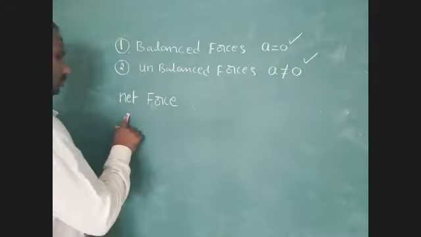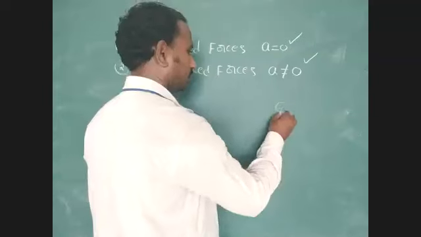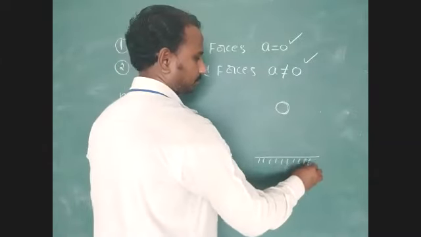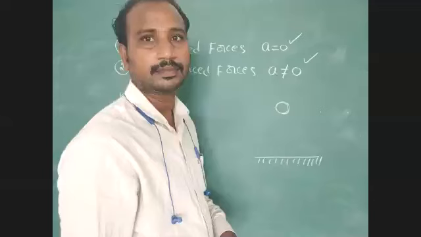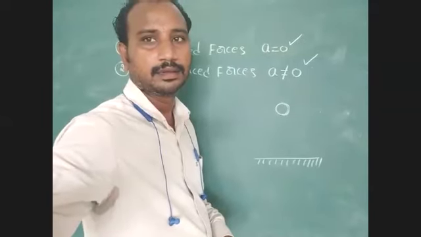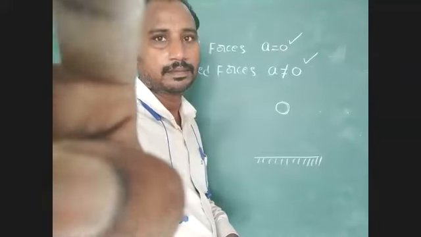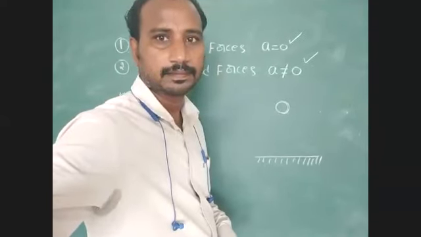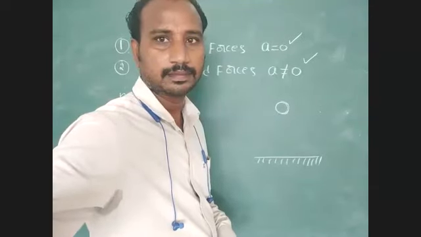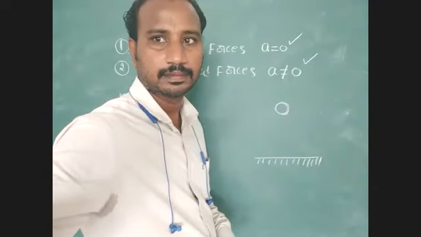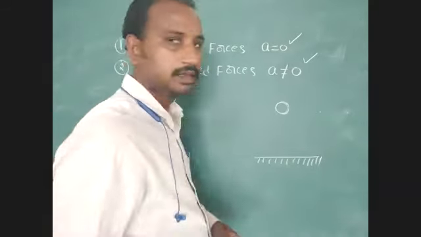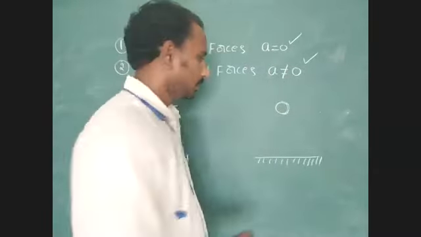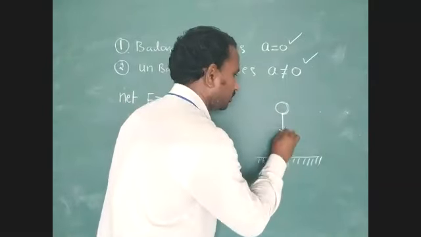So, next example. If a body is released from a certain height, here the gravitational force is acting vertically downward.